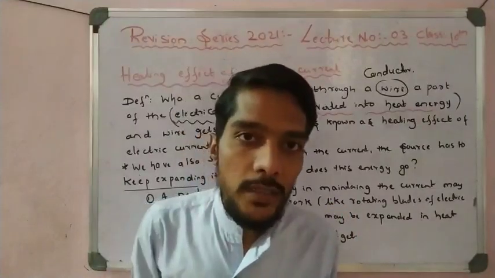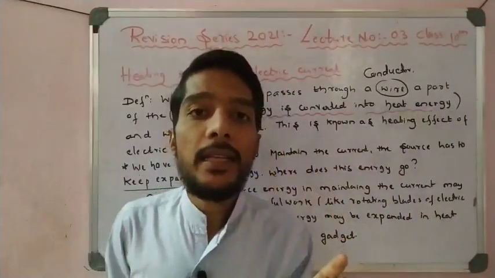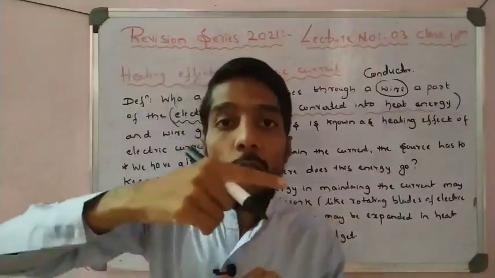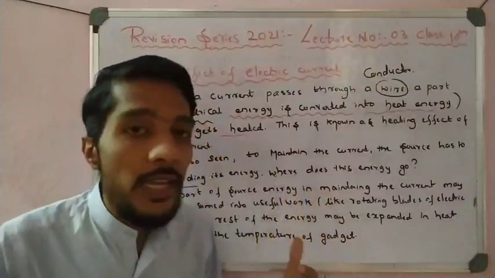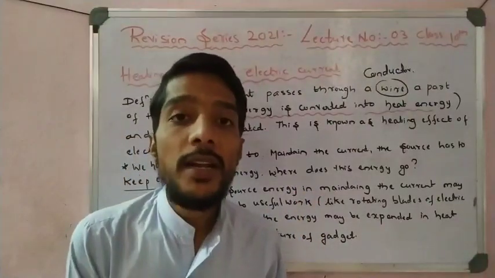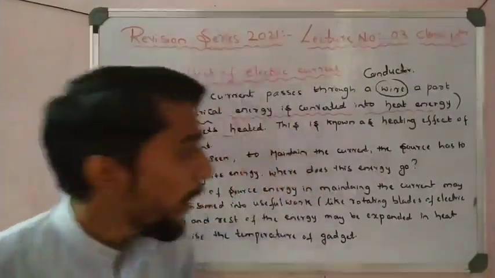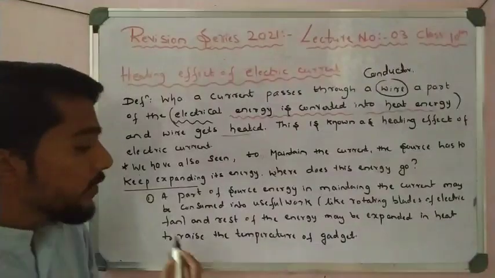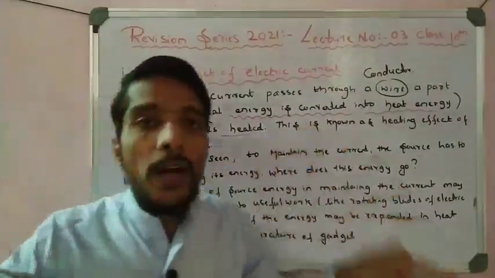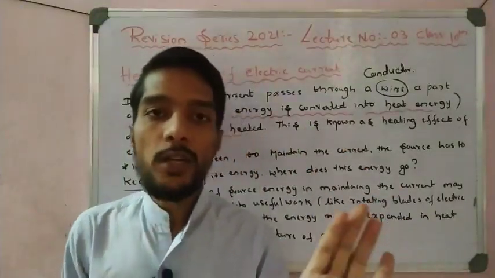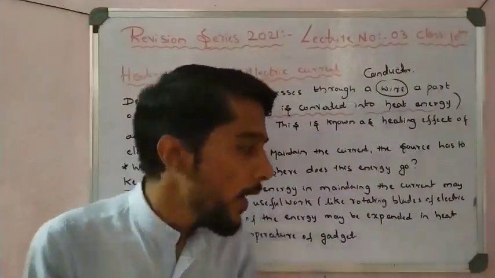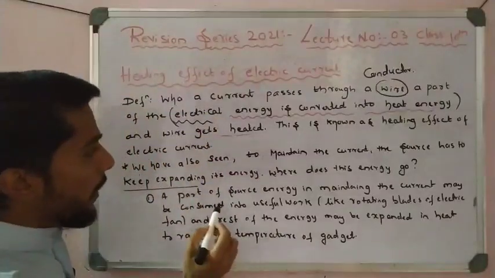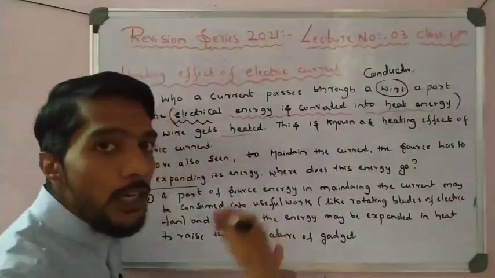So one question arises, sir: when I buy the electrical cell, it has full energy. After 1 year its energy is equal to 0, so where does the energy go? The simple answer is given in the NCERT, and it is very important. See here, the two-part breakup. Whenever a current is passed through a conductor, two processes take place. On one side, energy is converted into heat energy.